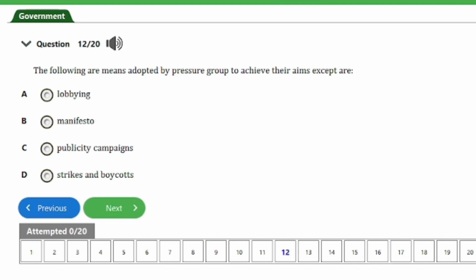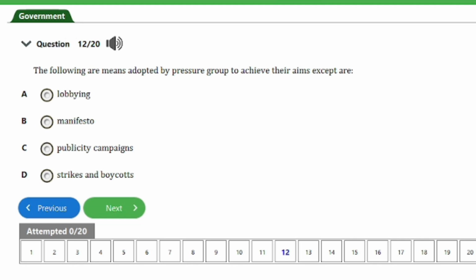So guys, the next question we have here is question number 12. It says, the following are means adopted by pressure group to achieve their aims, except we have A. Lobbying, B. Manifesto, C. Publicity campaigns, D. Strikes and boycotts. So guys, the answer to this question is option B. Manifesto is not a means adopted by pressure groups to achieve their aims. And that's it for this question.